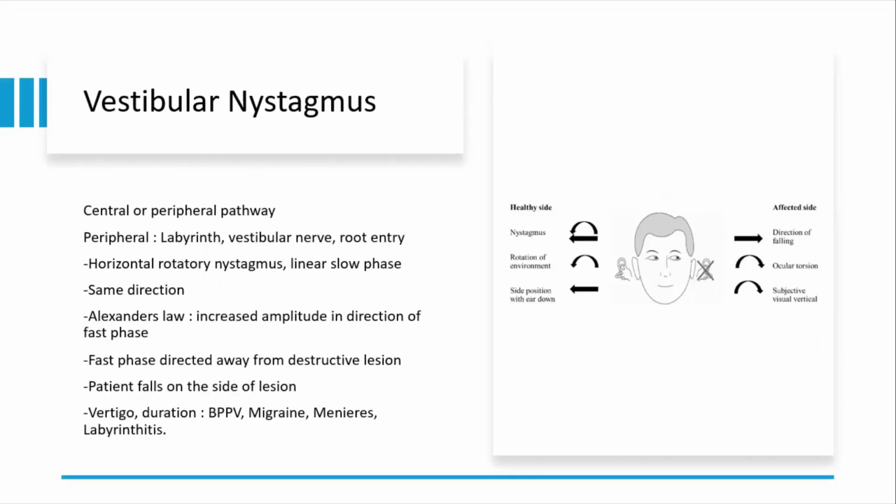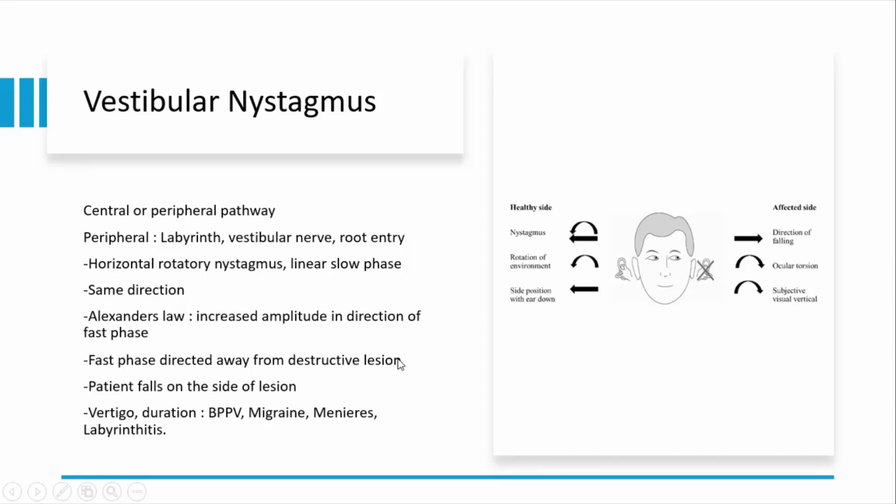Now, vestibular nystagmus not just be peripheral, it also can be central. The peripheral is involvement of the labyrinth, the vestibular nerve roots, and the root entry. So if it's a peripheral cause, they'll have a horizontal rotating nystagmus with a linear slow phase, and it is always unidirectional. It's always the same direction. And the fast phase is usually in the direction opposite to the diseased ear, and the patient usually falls to the side of the diseased ear. There's also Alexander's law, which says that the amplitude of the fast phase always increases in the direction of the fast phase.